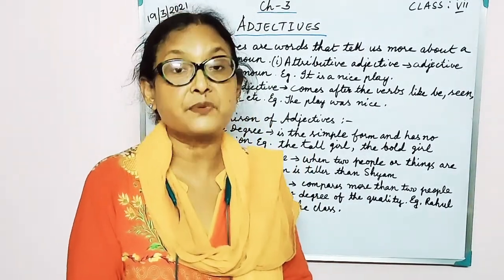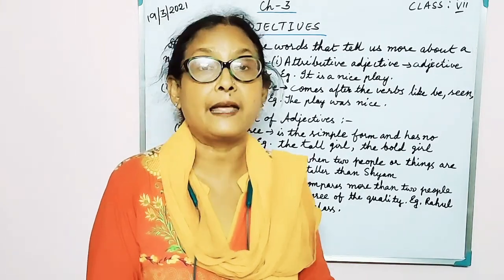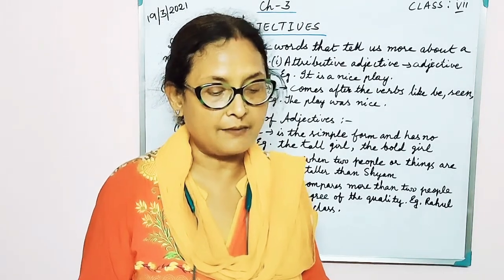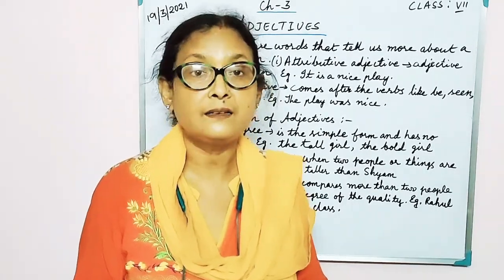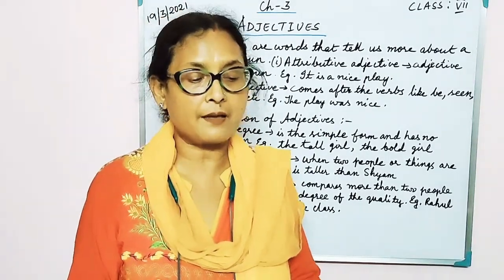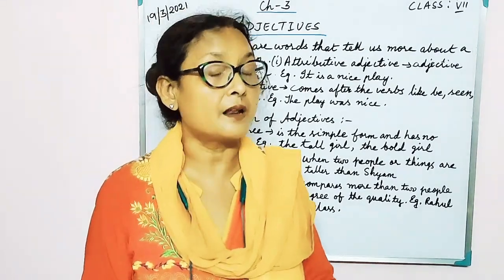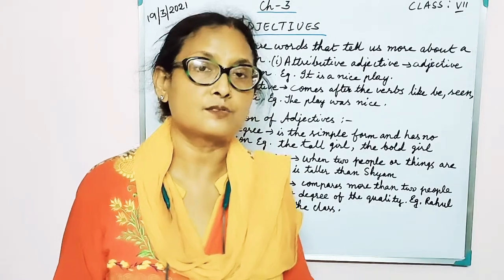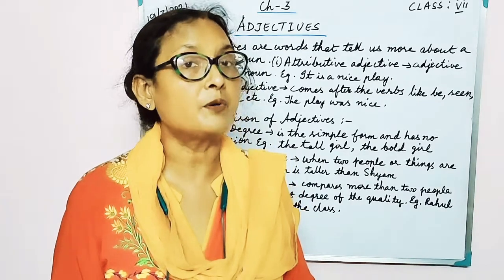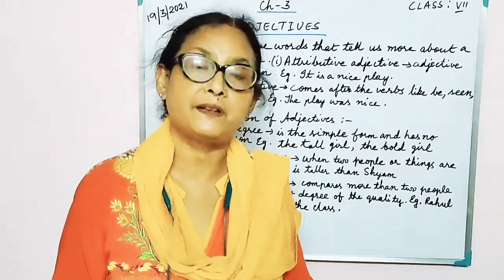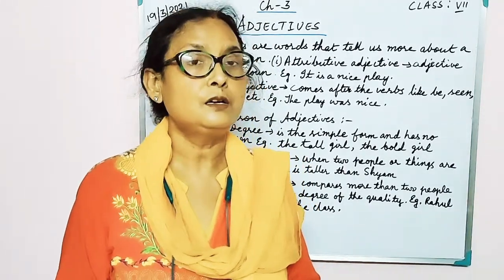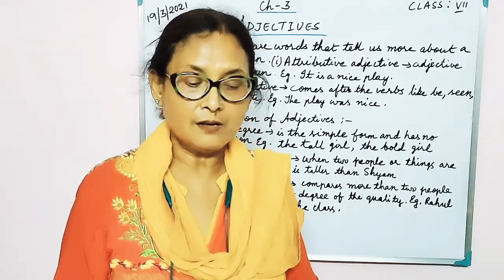Then you have adjectives with ly. There are some adjectives that end with ly and are also used as adverbs. Like, they left the party early. Here early is used as an adverb. But when you say we took the early train to Chandigarh, here early is being used as an adjective. So you have to see how it is being used. If it says something about a verb, then it is used as an adverb, or if it describes a noun or a pronoun, it is used as an adjective. So you have to keep the concept clear so that you don't make some error in your sentence.